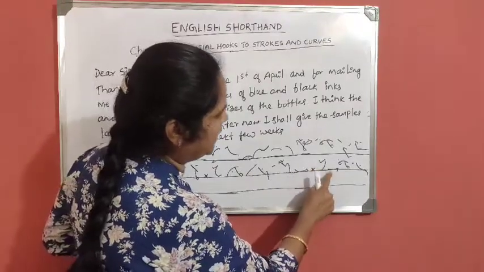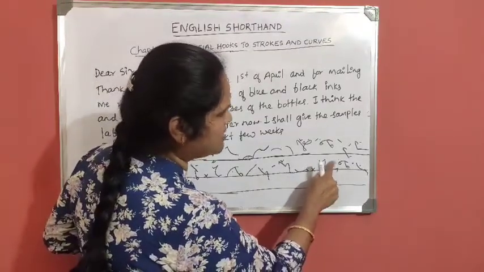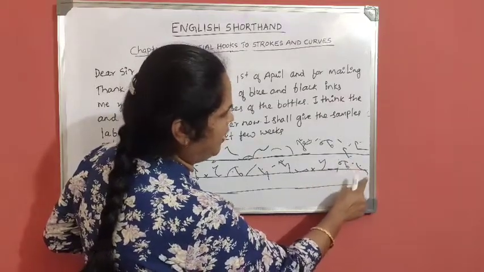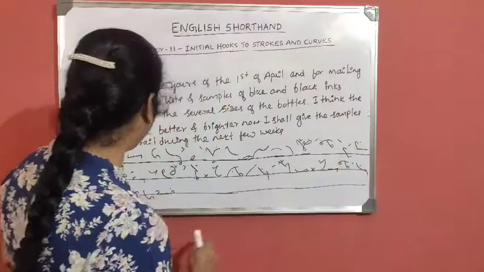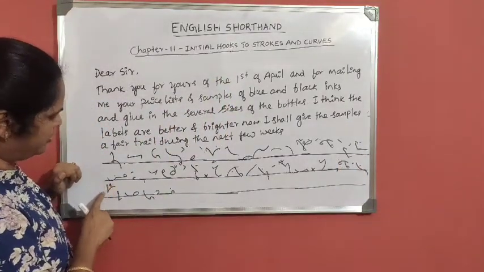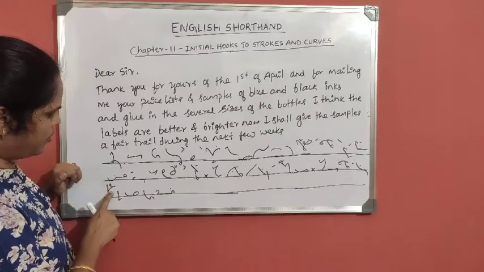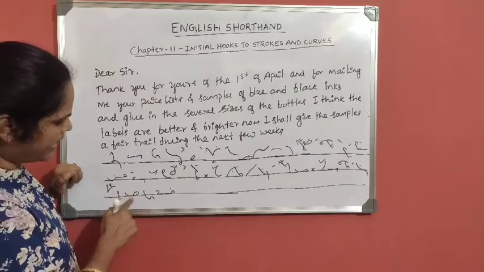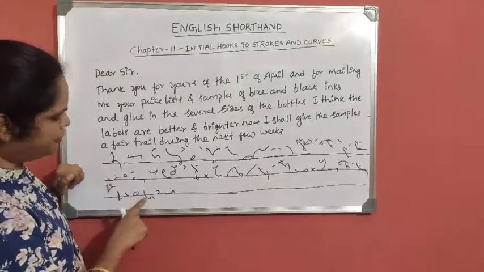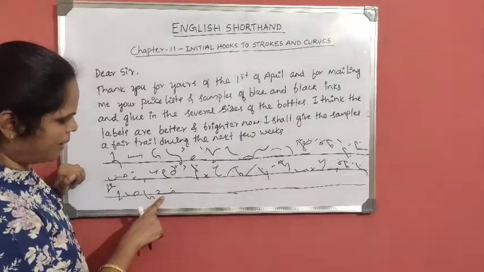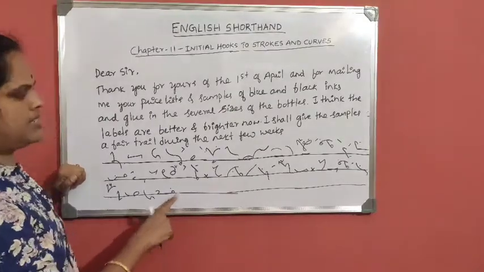I shall give, grammalogue of the, samples: S, M, pul, S. A fair: F, or A vowel, fair. Trial: here for a diphthong I attached a triphone, I plus A vowel, ter, L. During the: grammalogue of during, the. Next, again a grammalogue. Few: F, U diphthong. Weeks: this is abbreviated W, K, circle S.